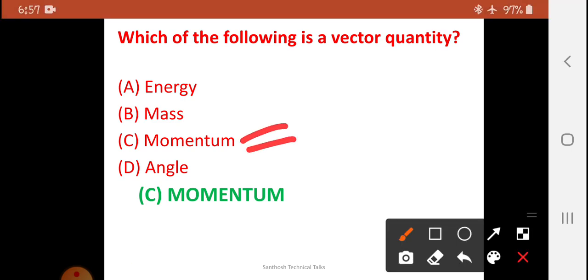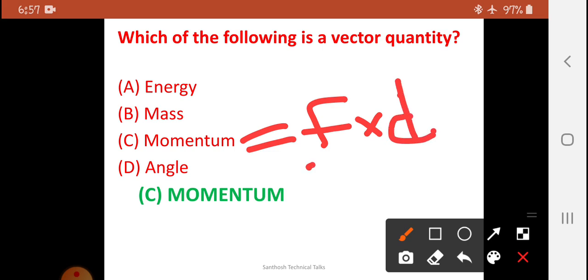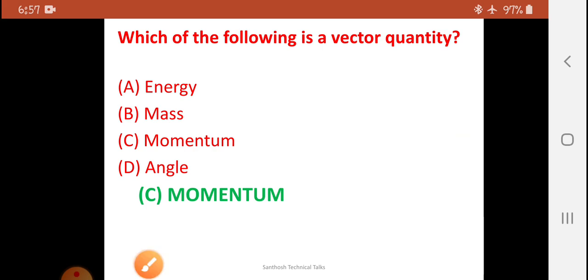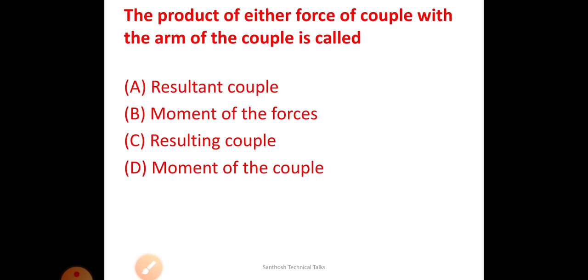The moment is equal to force into perpendicular distance. Next, very superb question.